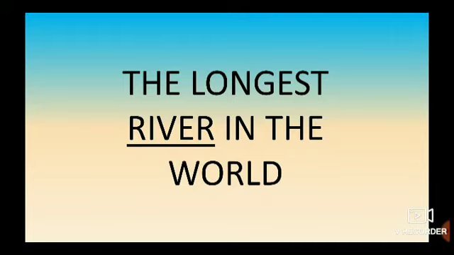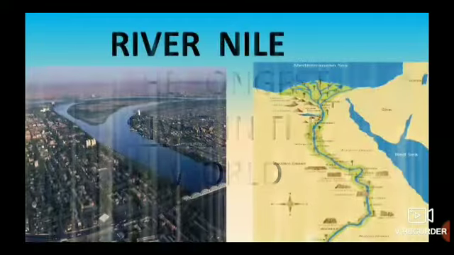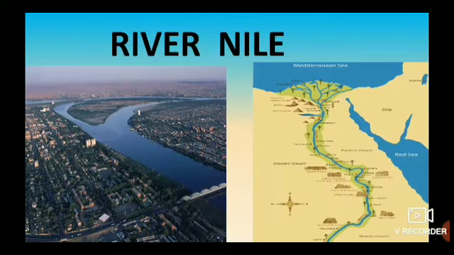Do you remember that, children? Yes. The Nile River is the longest river in the world. This Nile River is situated in Africa. So which is the longest river, children? The River Nile is the longest river in the world. Okay, children, I have shown you the map, where the tributaries are, and I have also shown the picture. Let's move to the next feature.